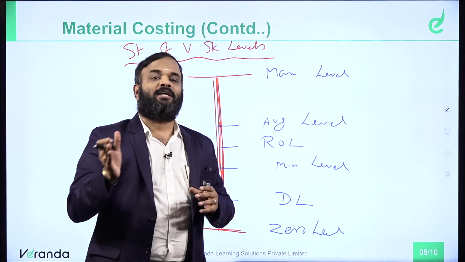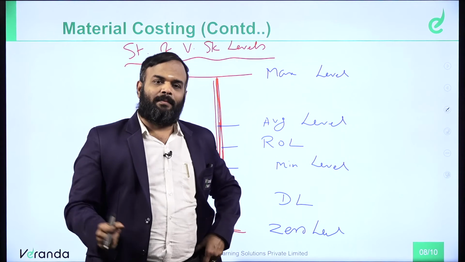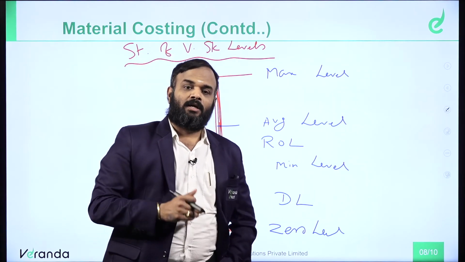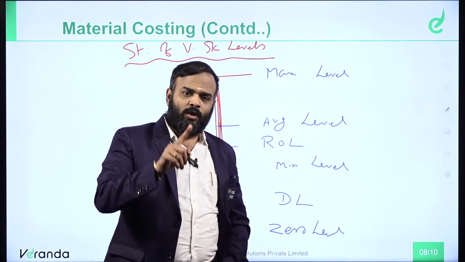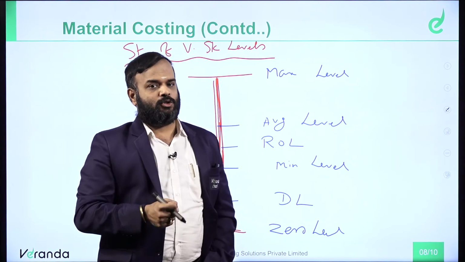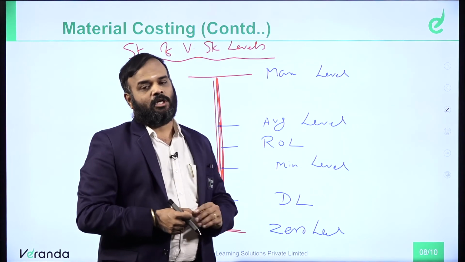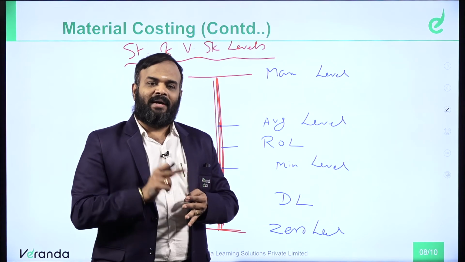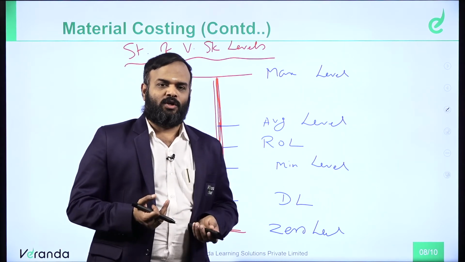Or stoppage of production will be there. Because the raw material is not available, if I stop, thousands of workers are there in the factory, shortage of raw material, I stop even for one day, the workers won't have any work. In spite of that, they have to be paid salary. It's unnecessary loss to the company. Therefore, you should be in the position to know the various levels of stock. What levels you have to remember? Maximum level, average level, reorder level, minimum level, danger level. Zero level, nothing but no stock at all.